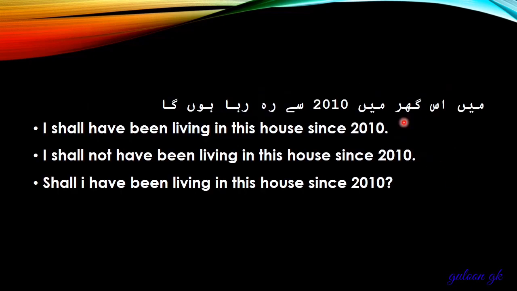मैं इस घर में 2010 से रह रहा हूँगा. I shall have been living in this house since 2010. I shall not have been living in this house since 2010. Shall I have been living in this house since 2010? Positive sentence, negative sentence, interrogative sentence.